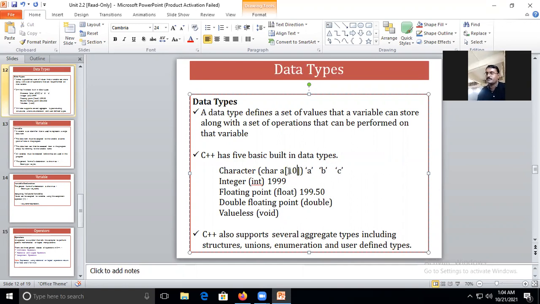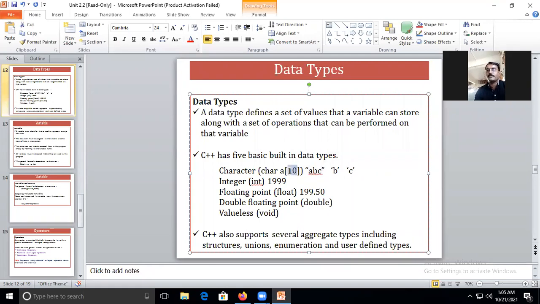If I give the size as 10, this variable is now capable of storing a collection of alphabets up to 10. It is not necessary to go with 10, but I can store values in a variable up to a maximum of 10 characters.